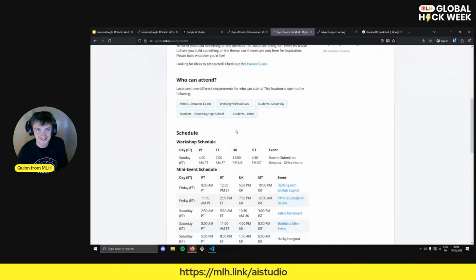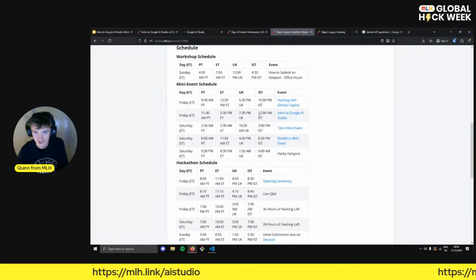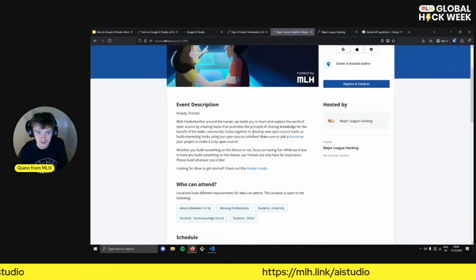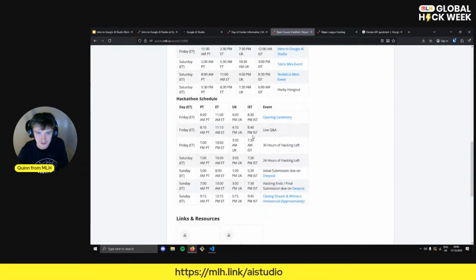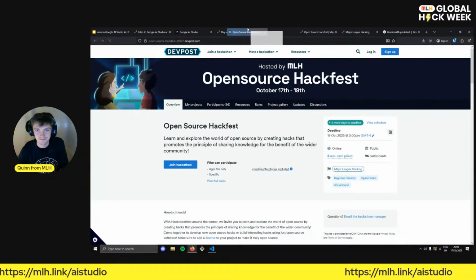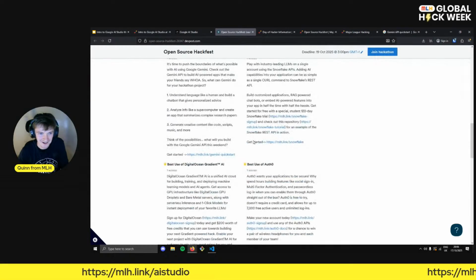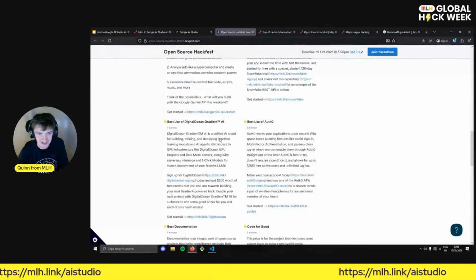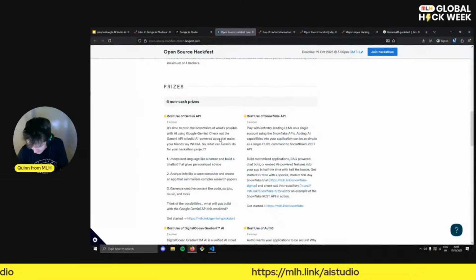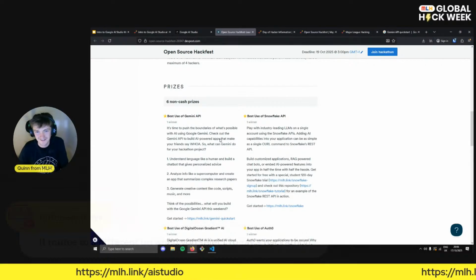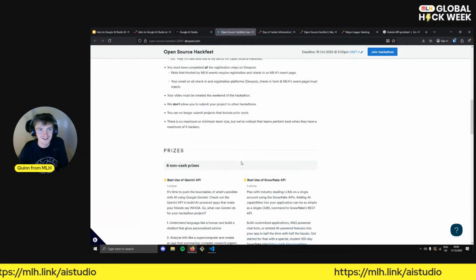We'll go to this page, which AI Studio actually linked us to, and we'll head on over to the dev post. I think it's linked up here somewhere. Where is it? Dev post. Great. This is the one. Serves me right for generically searching for open source Hackfest, huh? Okay, so we do indeed have, I think, 6 prizes. My apologies, hackers. I picked out the wrong page here.